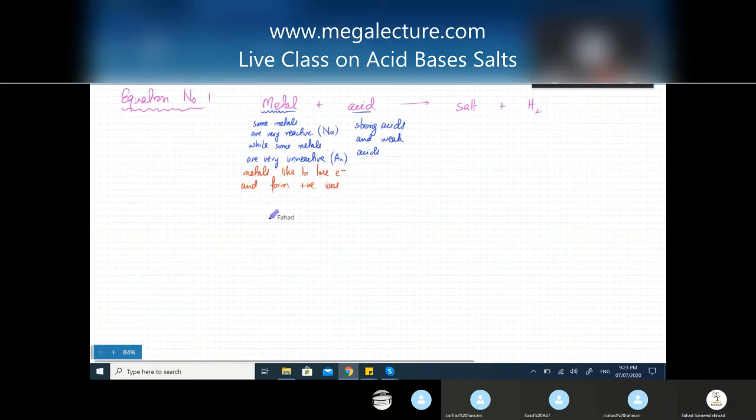Now, down the line, not right now, we're not going to go into a lot of detail, but there's a thing called the reactivity series. Right now, our focus is equations, so we're not going to discuss this in a lot of detail. I'm just going to write down the reactivity series. This will come in handy later on, because we're going to study metals as a separate chapter.